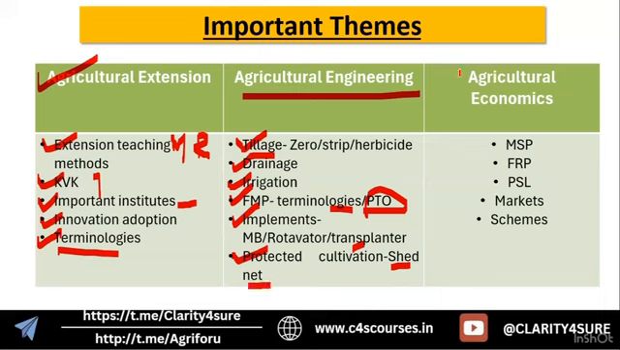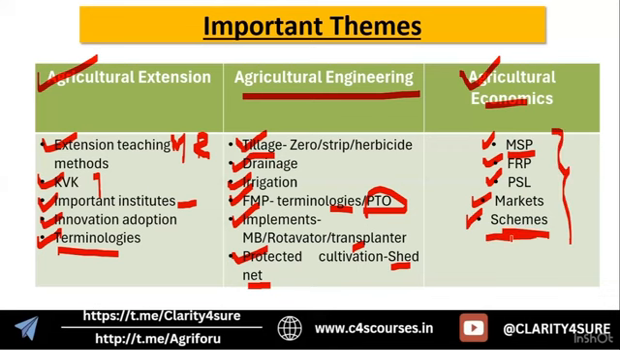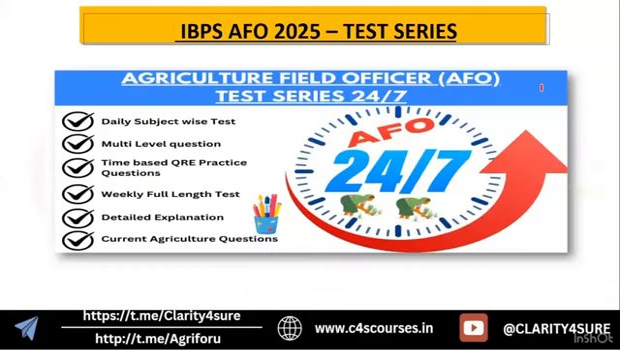Agriculture economics: for economics, go and cover current affairs. The MSP and the FRP for sugarcane are again important. Then PSL targets, then the static concept of market, its definition and examples, and the schemes. Important schemes. So this was it about the microanalysis for block 5.